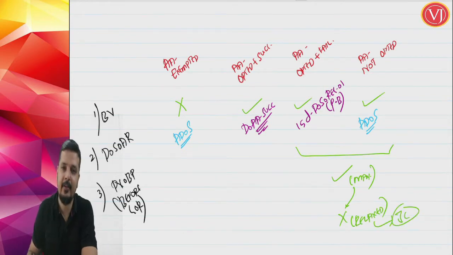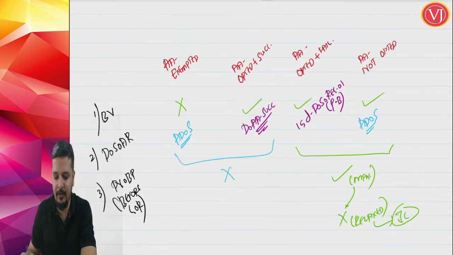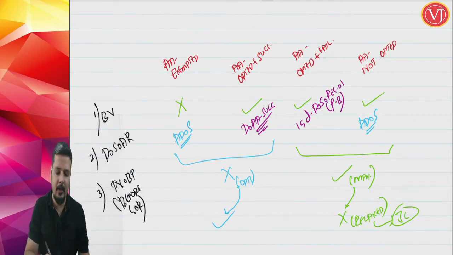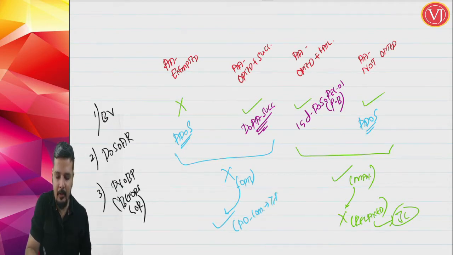In the first two cases where Aadhaar authentication is exempted or you have opted and it is successful, it is not required before grant of registration. It is optional. Basically, if you want to go, you can go. Normally not required, but if you want to go, you can go, but you have to take the permission of the authorized officer by the commissioner, having a rank of assistant commissioner or above.